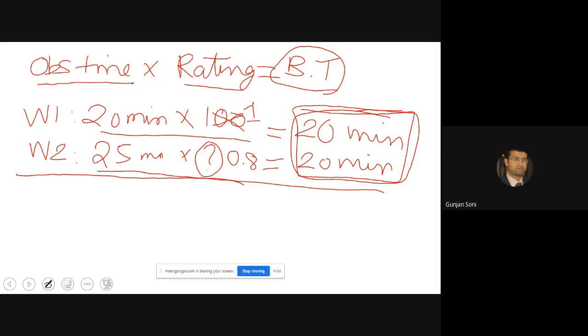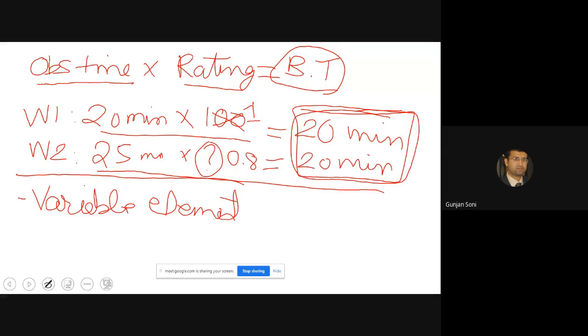Then there is another type of element, which is a variable element. These are elements for which basic time varies in relation to the characteristic of the product or process. Now it is a good time to differentiate between the constant element and the variable element.